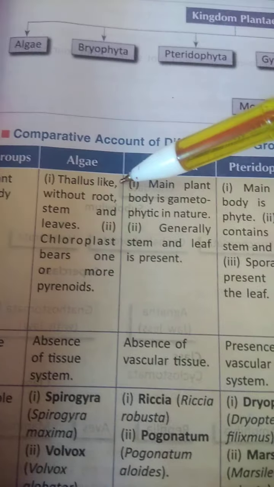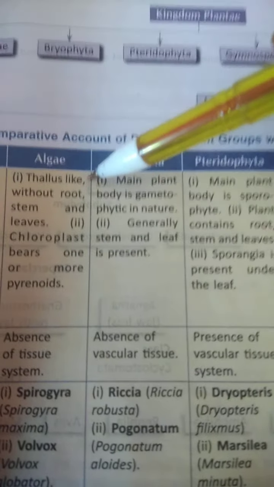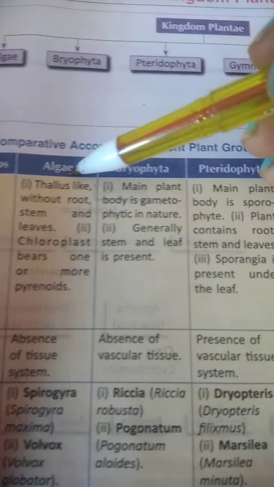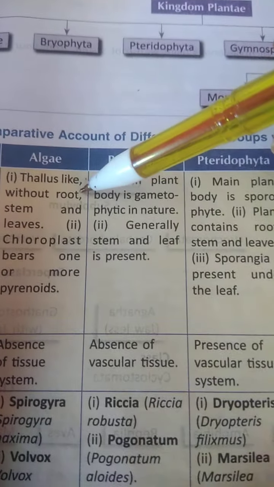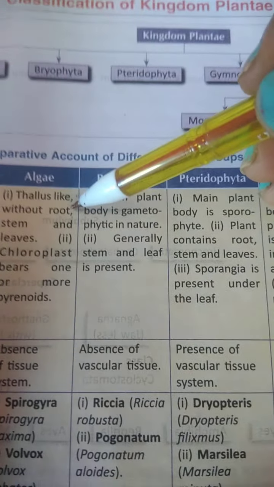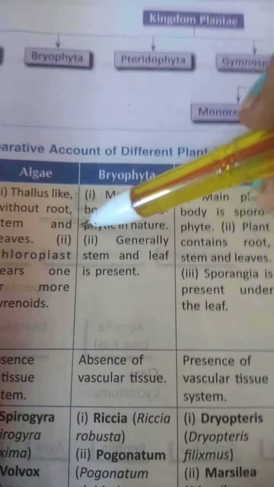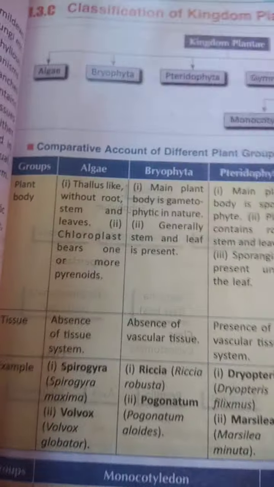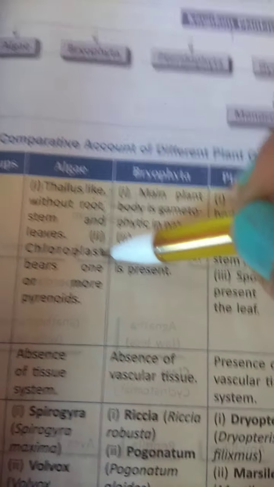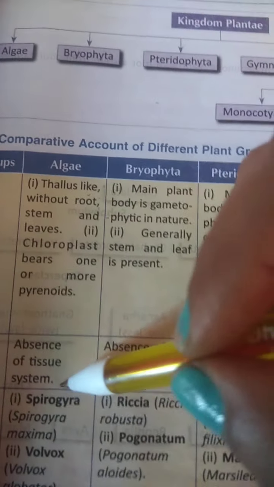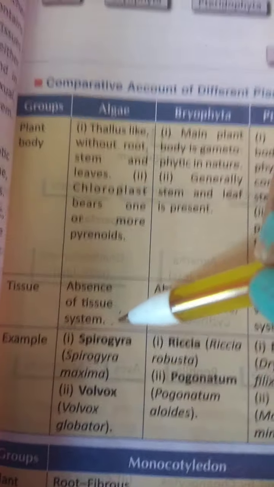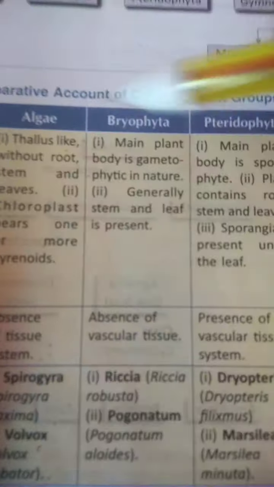For example, see algae. Algae is the lowest group of the plant kingdom, and its body is thallus-like. Thallus means a bag-shaped or leafy-shaped body without any differentiation of root, stem and leaves. Chloroplast is present, so they can perform photosynthesis. As the whole body is thallus-like, there is no tissue system present. Examples are Spirogyra, Volvox, etc.